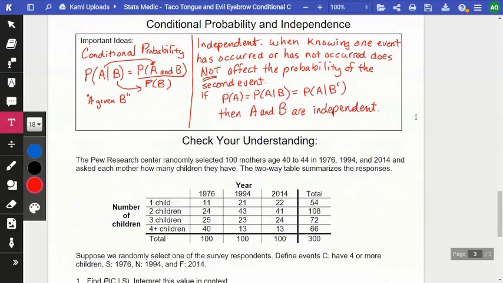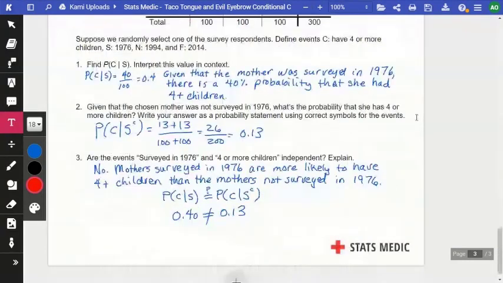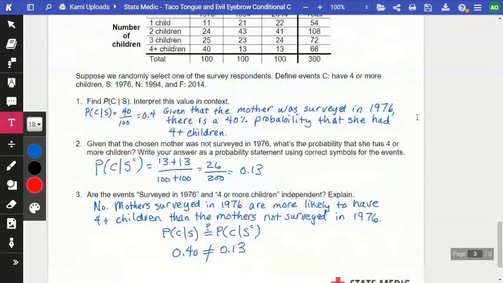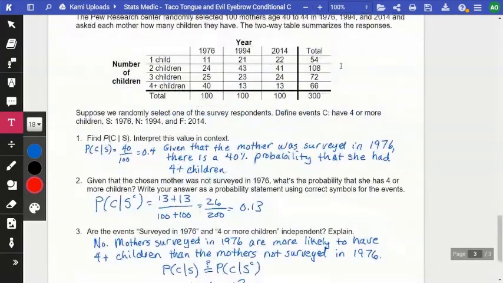Then on the check for your understanding, given that the mother was surveyed in 1976, this is the first one, so I just look at 1976, and what's the probability she has 4 or more children? It'll be 40 out of 100. Given the mother was not surveyed in 1976, then I have to look at the other two columns, and the probability she has 4 or more kids is this one over 200.